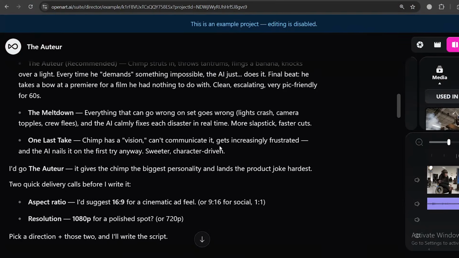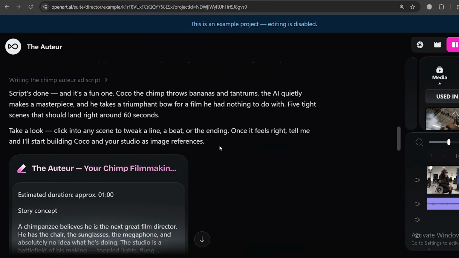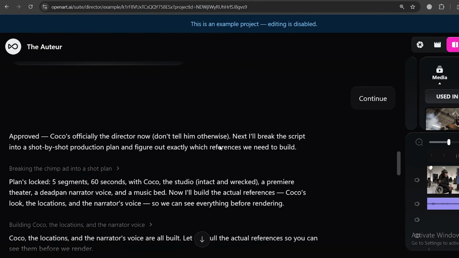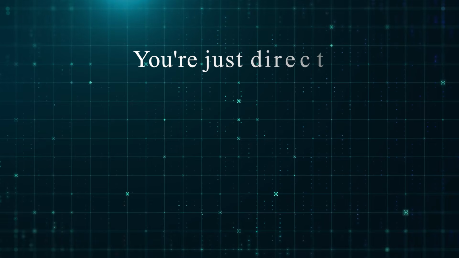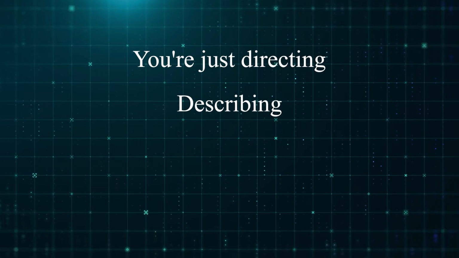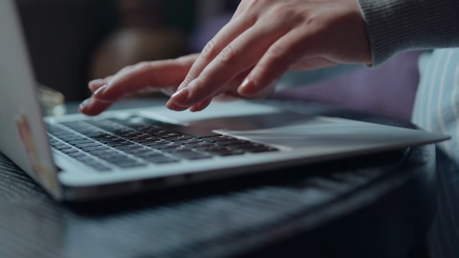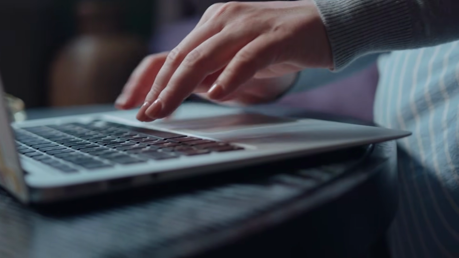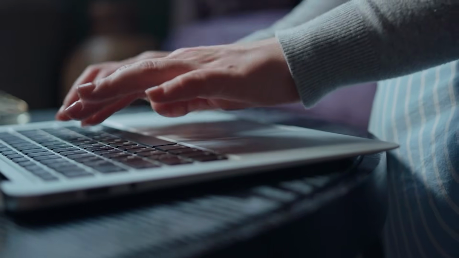This is the tool I've been waiting for, not because it does everything automatically, but because it finally puts the creative direction back in the creator's hands. You're not fighting the software, you're just directing, describing, reacting, shaping. Vibe directing your way through a story that actually holds together start to finish.